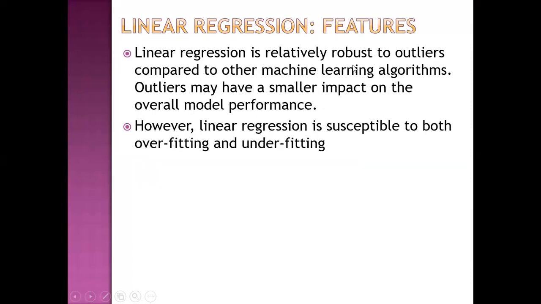Linear regression is relatively robust to outliers compared to other machine learning algorithms. Outliers may have a smaller impact on the overall model performance. However, linear regression is susceptible to both overfitting and underfitting.